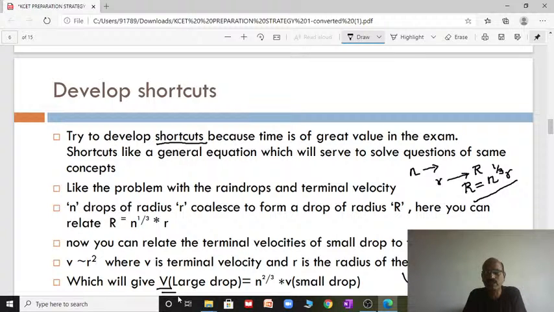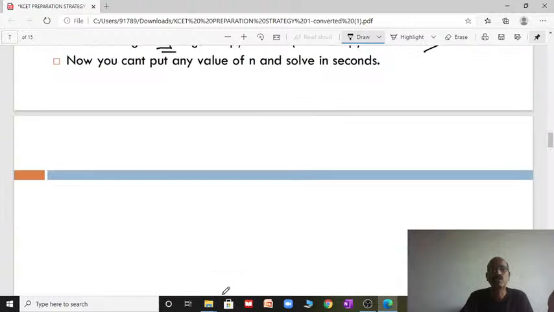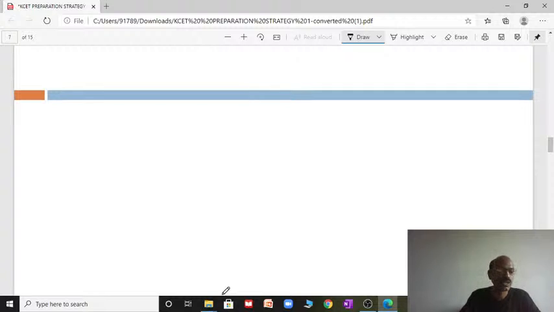So once you know the shortcut formulas, once you read the question, you can immediately apply them and find the answer. Within a maximum of 20 to 30 seconds you can complete the problem. Even if you are well versed, within 10 seconds you can solve it. So you need those shortcut formulas.